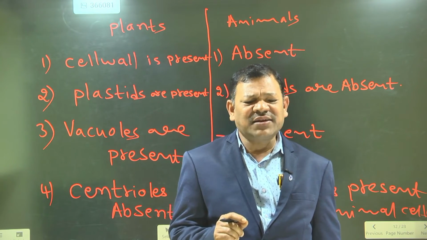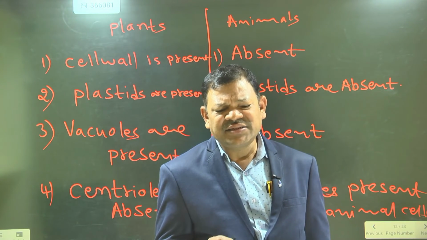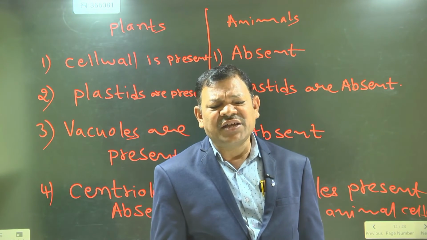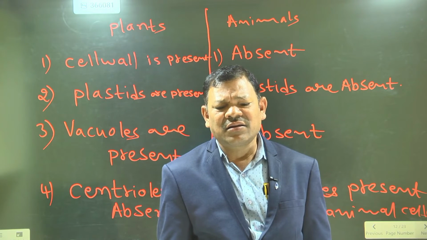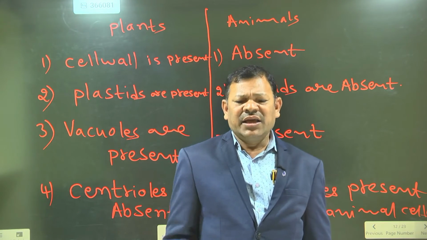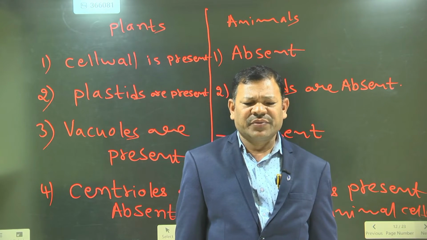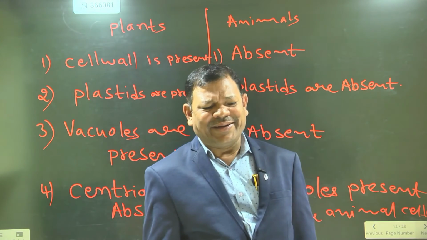What is the respiratory organ? Lungs, sir. What is the major circulatory organ? Heart, sir. Heart, blood vessels. Excretory organ is the kidney. Keep in your mind. Okay. Last point.